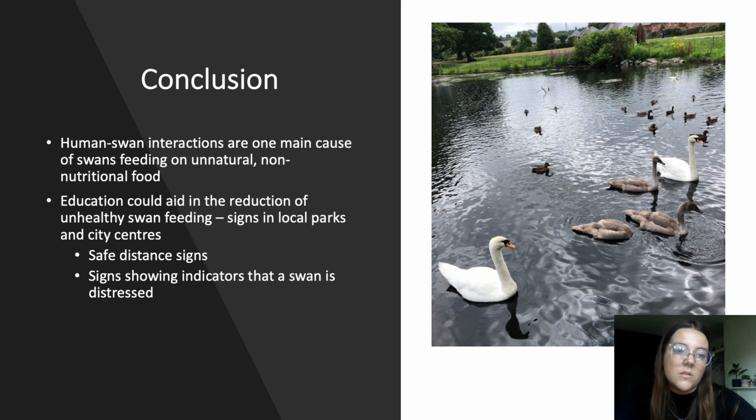Our conclusions. Human-swan interactions are one main cause of swans feeding on unnatural, non-nutritional food. Education could aid in the reduction of unhealthy swan feeding. This could be done by having signs in local parks and city centres with information on safe distances and signs showing indicators that a swan is distressed.